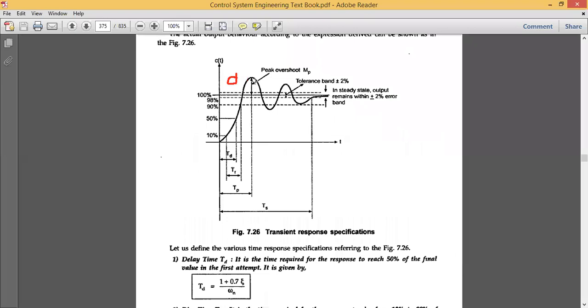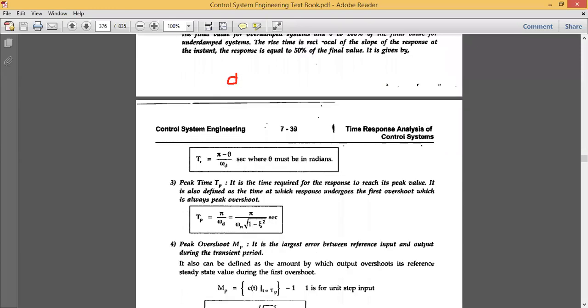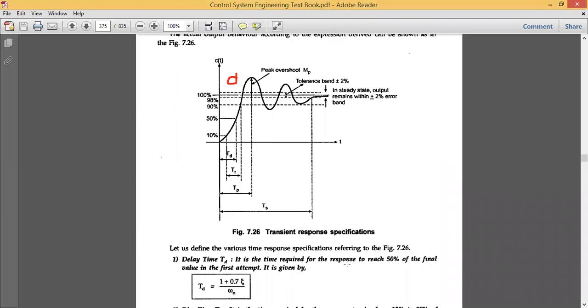Okay, TP is nothing but reaching the maximum point, that is the peak overshoot point. TP can be defined as the time required for the response to reach its peak value, the time at which the response undergoes the first overshoot, which is always the peak overshoot, and it is denoted by TP is equal to pi divided by omega d. You can see in this figure, the TP is obtained at the maximum point here, which is beyond the 100%.